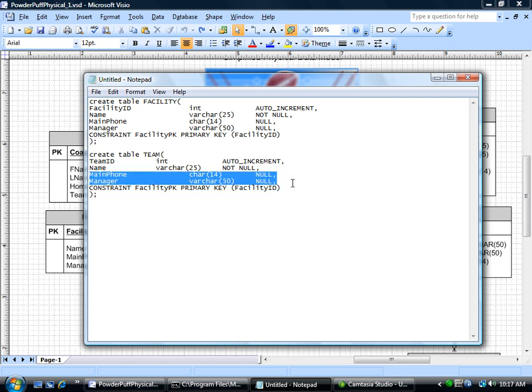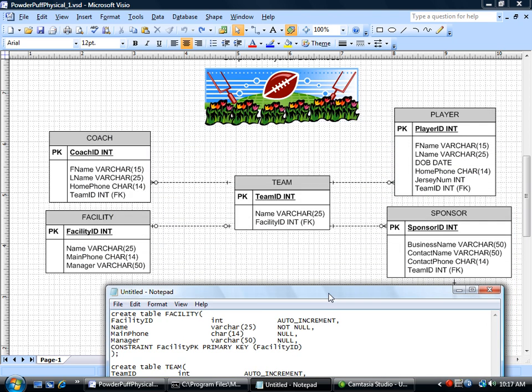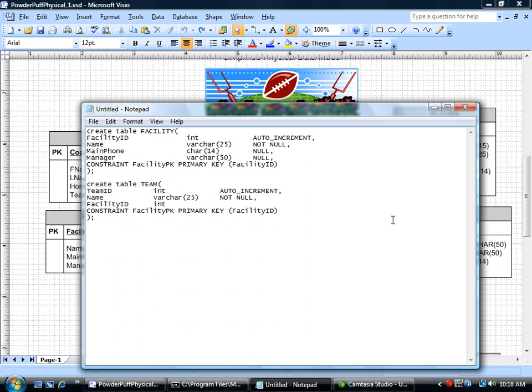So let's wipe these two out. We have facility ID, which is going to be an integer. Let's see, can we do a null? Yes, we can, because I'm looking at the minimum cardinality, and facility is optional, so let's make it null. Okay, and don't forget your comma there.